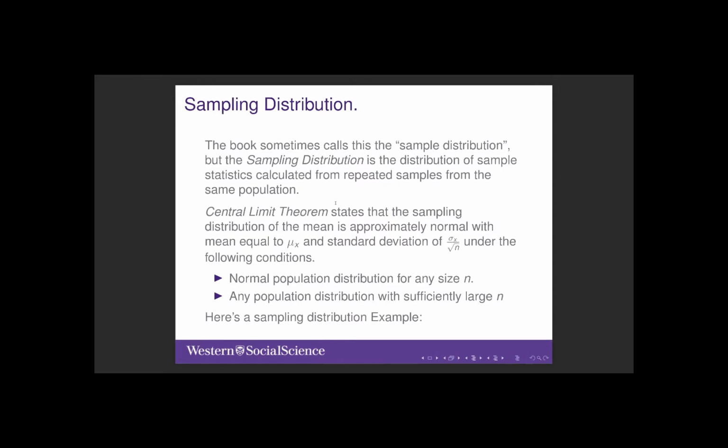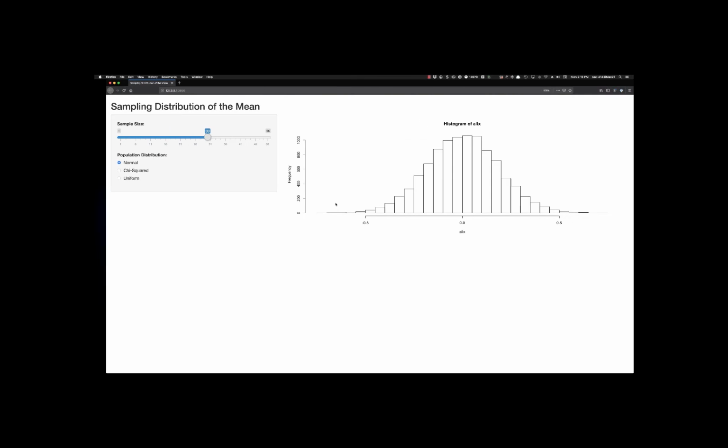Here's a little simulation to show you how it works. The histogram on the right shows the distribution of sample means from 10,000 independent samples from the population. Here we can control the sample size and the population distribution.